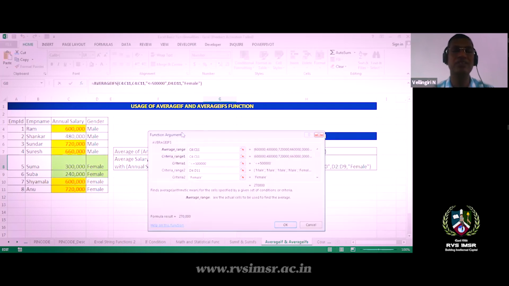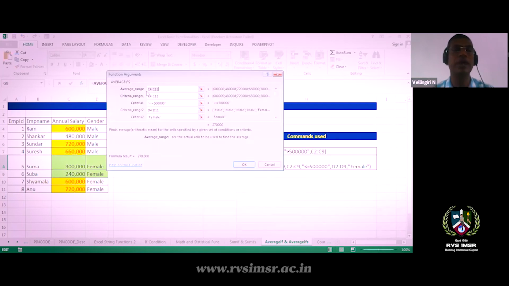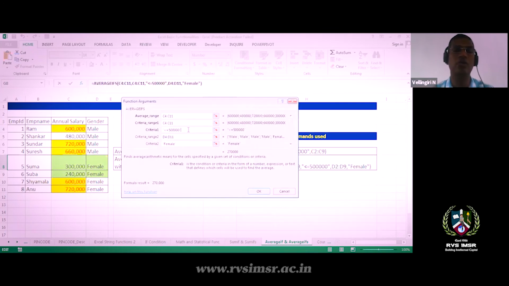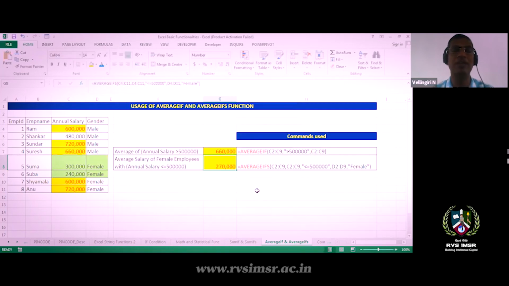So this is the AVERAGEIF function. The average range C4 to C11 is your salary range, and the first criteria range C4 to C11 checks your salary: less than or equal to 5 lakhs. The second criteria range is D4 to D11, which is gender, and your criteria is female.